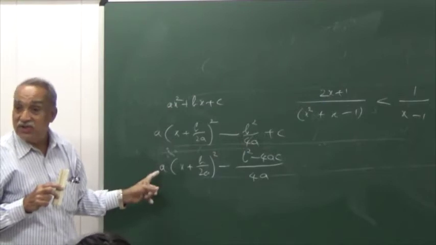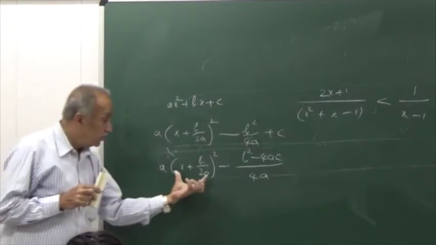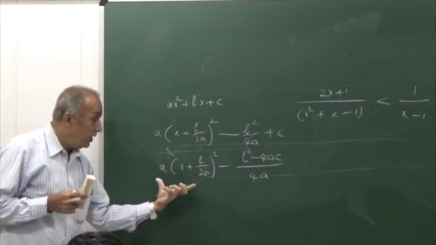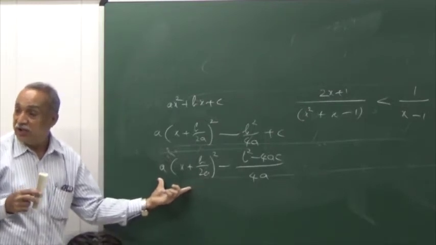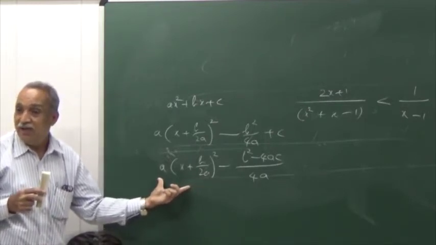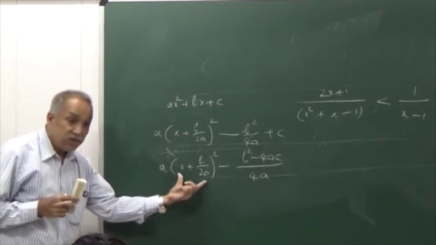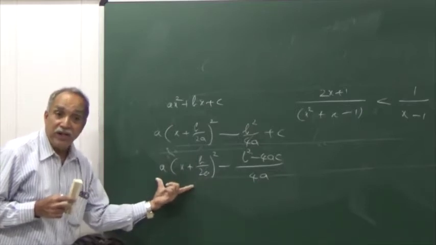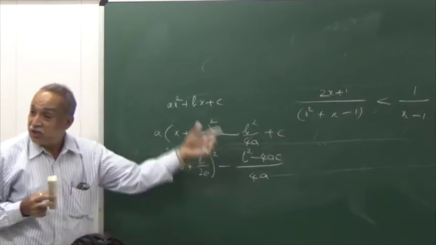As long as this a is positive, for this only you said the least value is 0. That does not mean for this product the least value is 0. It depends on a. If a is negative, even though this is greater than or equal to 0, this product will be negative. Is it not? So the least value of the expression may go down.